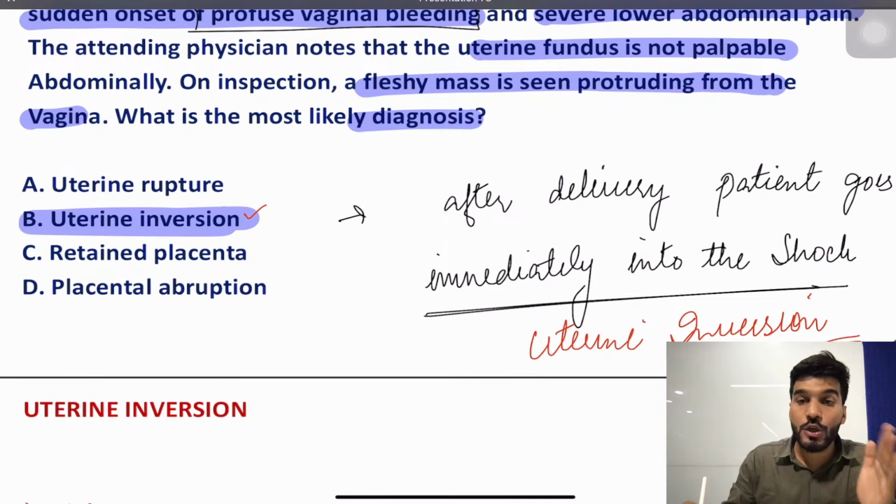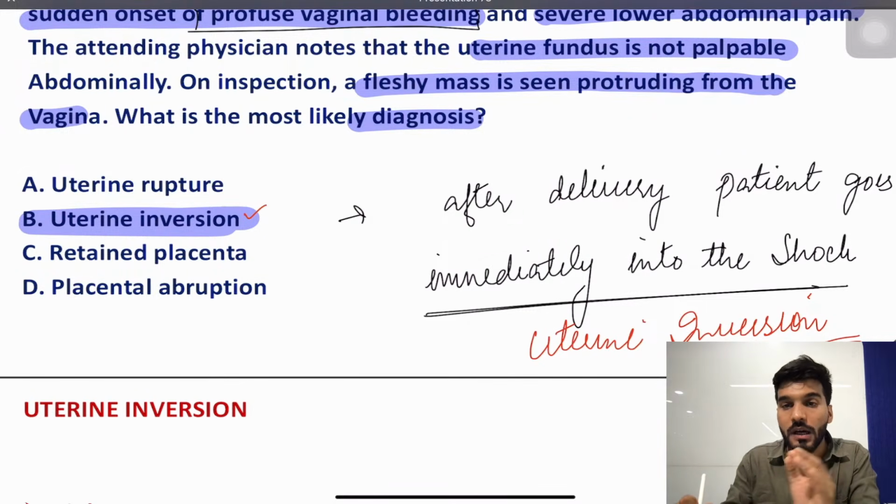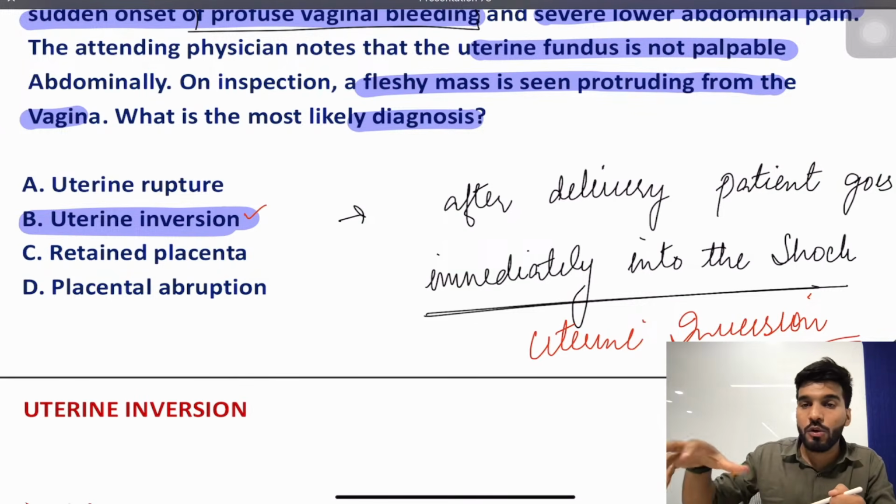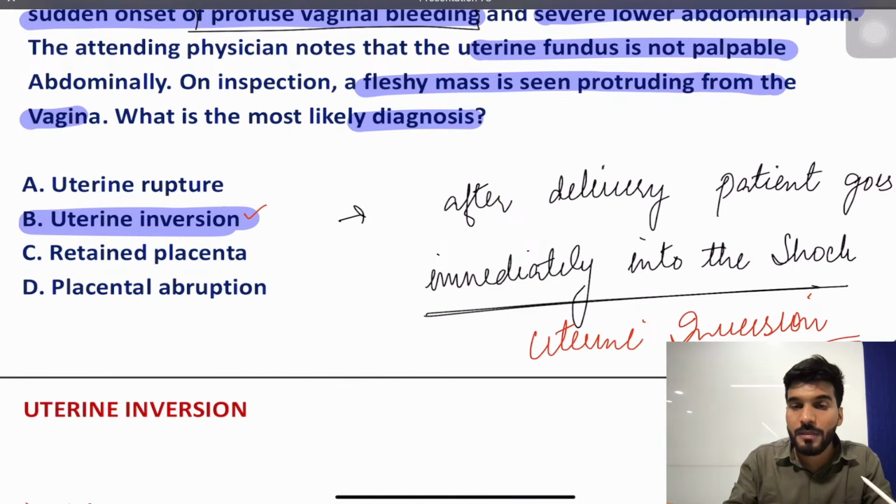Okay, if the question mentions unexplained shock with hypotension, hypoxia and coagulopathy, that means something from the amniotic fluid contents is going into the maternal circulation, and pregnancy is a hypercoagulable state, so that condition is called amniotic fluid embolism. Okay, I will come to that as well, but here let's clear it down.